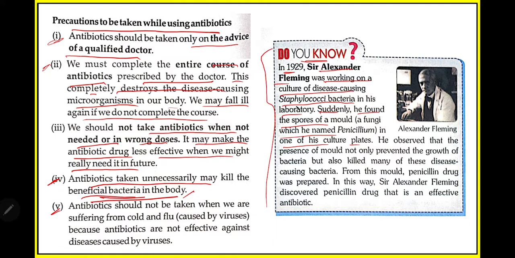He was a renowned scientist, Sir Alexander Fleming, and in 1929 he was studying in his laboratory with some staphylococci bacteria. He observed the antimicrobial activity of penicillium, and eventually he discovered penicillin. So penicillin was discovered by Sir Alexander Fleming in the year 1929 from a fungus named Penicillium notatum.